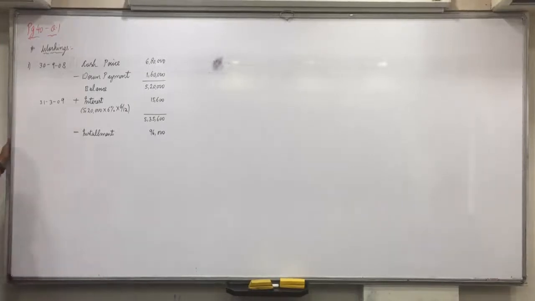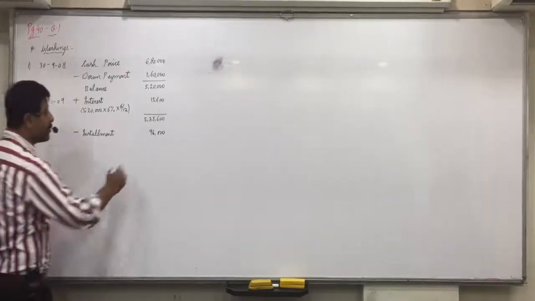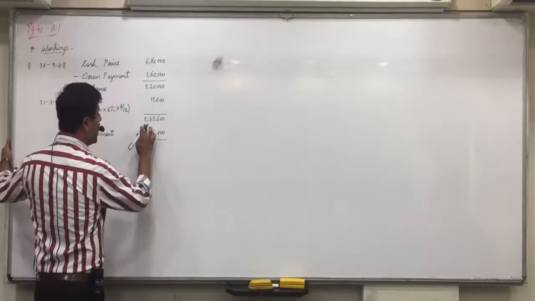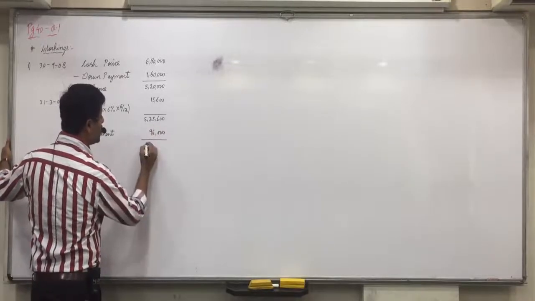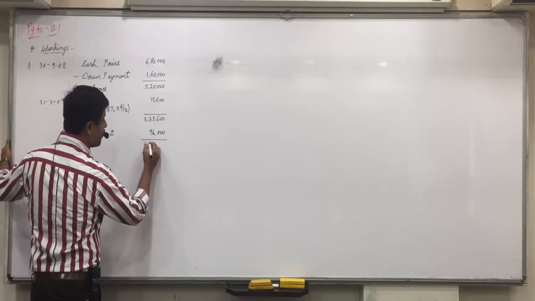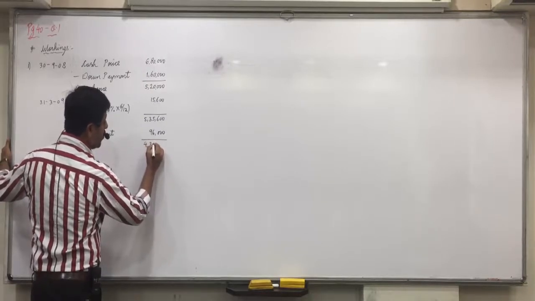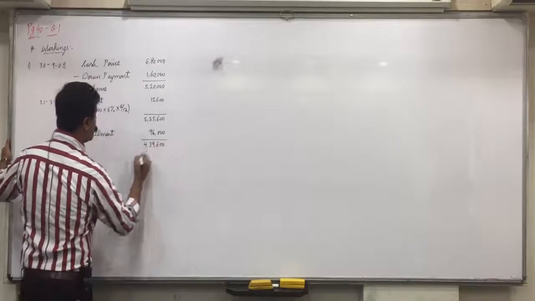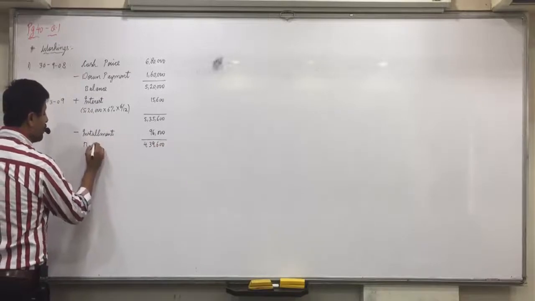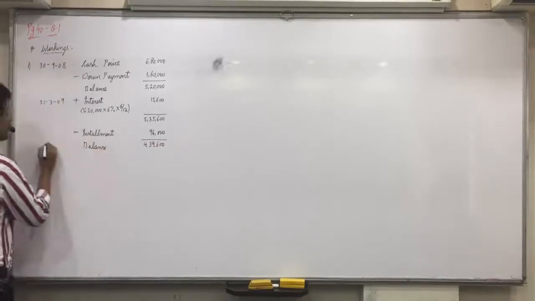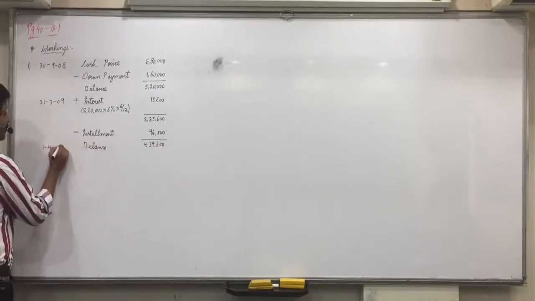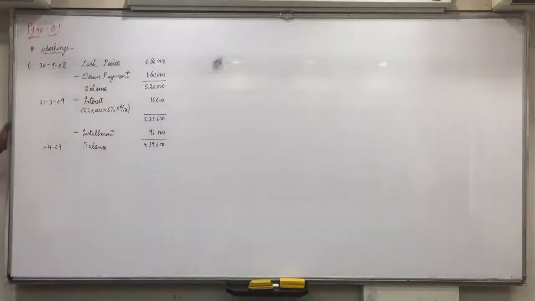As we counted in the beginning, they are already inclusive of interest. So 5,35,600 minus 96,000, 4,39,600 will be the balance on 1st April 2009. Any doubt in this?